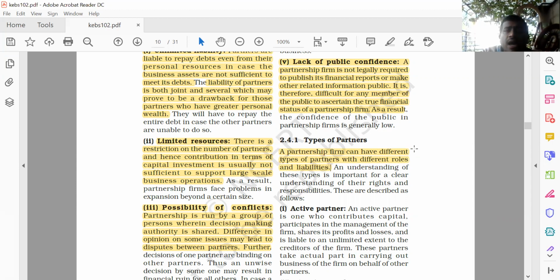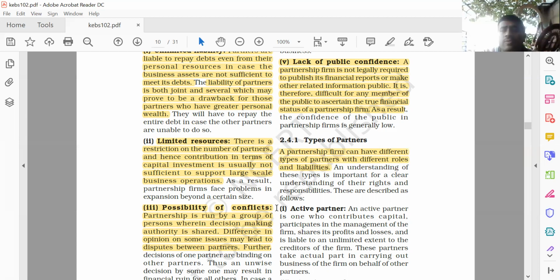The first is the active partner. Now, what is an active partner? An active partner is a partner who takes active interest in the business. He invests the capital also. He bears the profit or loss of the business also. That means he is giving 100% time and 100% efficiency to the development of the firm. That is known as an active partner.